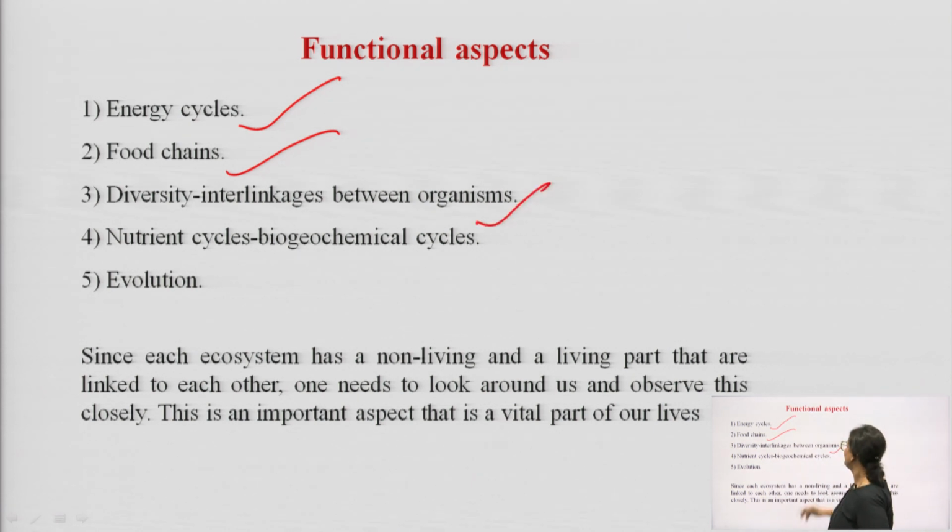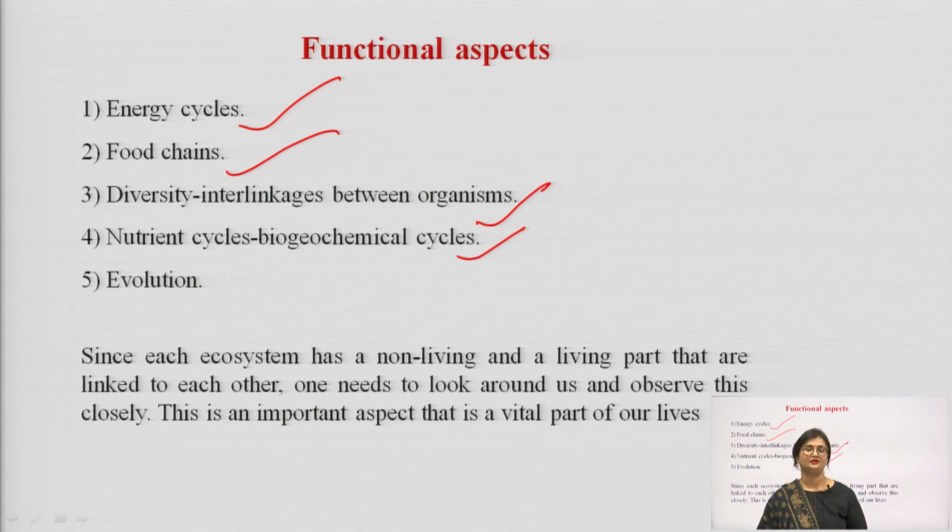The next important functional aspect of an ecosystem is diversity, interlinkage between organisms. Apart from that, another functional aspect is nutrient cycle or biogeochemical cycles.